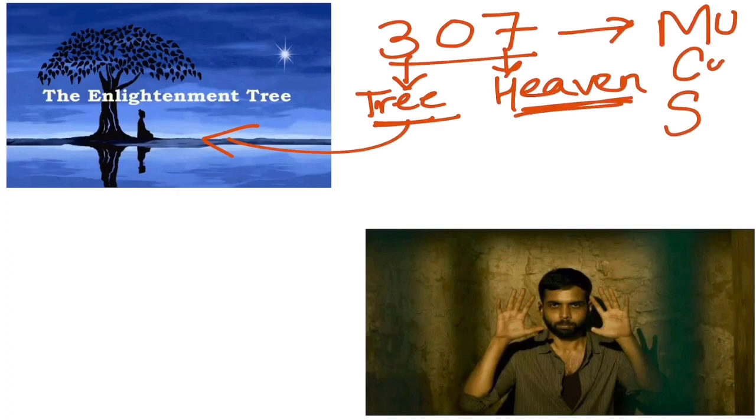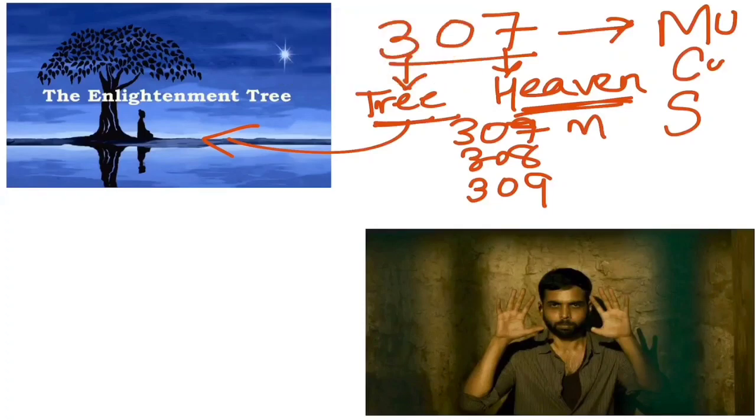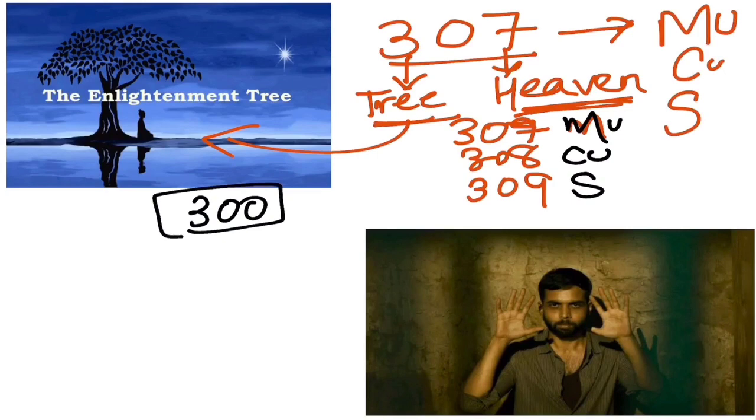Now what is this? So we had started with 307, so 307, 308 and 309, these are in sequence, and for this we wrote down mucus, right? So what is 307? It is attempt. Now you know, for murder what is the IPC? 300. Okay, 300 IPC for murder. So 307 is attempt to murder, it's not murder.